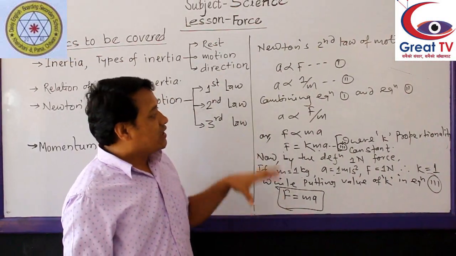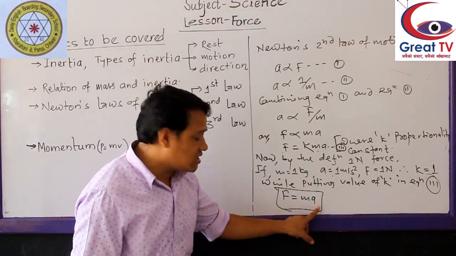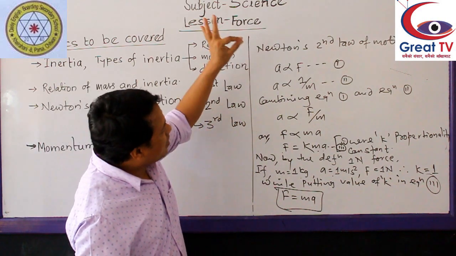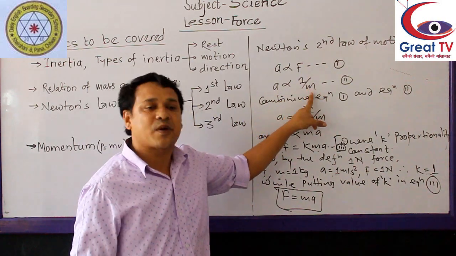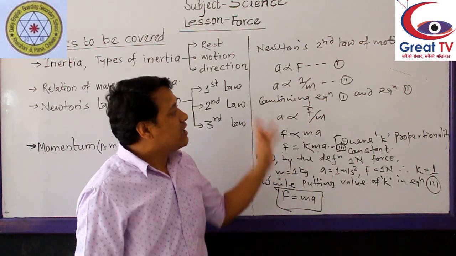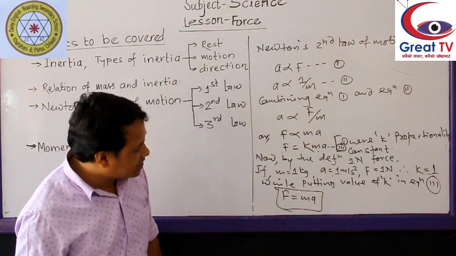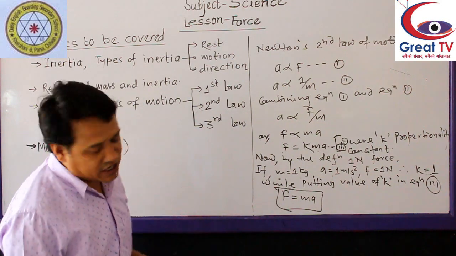So we can say Newton's second law of motion can calculate the force. If we know the mass and acceleration, then we can calculate the force. Actually, Newton's second law of motion means acceleration produced on a moving body is directly proportional to force and inversely proportional to the mass. And we can calculate the applied force by using the relation F equals m a. This is Newton's second law of motion.